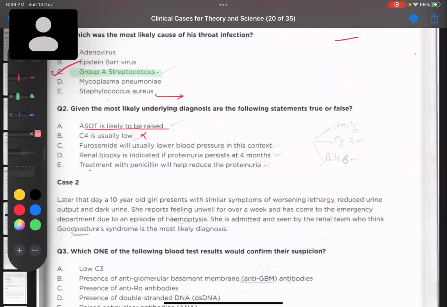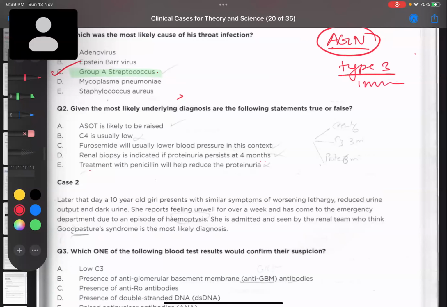It's a type 3 hypersensitivity. This is also one recall question. AGN, how many letters are there? 3 letters. So remember type 3 hypersensitivity, or immune complex mediated hypersensitivity. Rheumatic fever, how many letters are there? 2 letters. So remember type 2 hypersensitivity. This one is frequently asked.